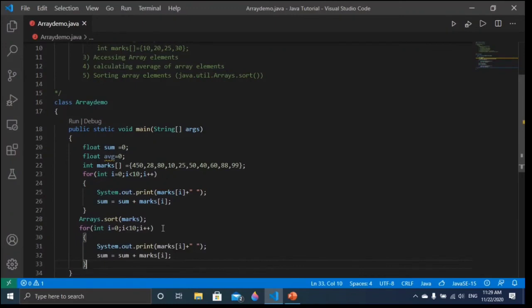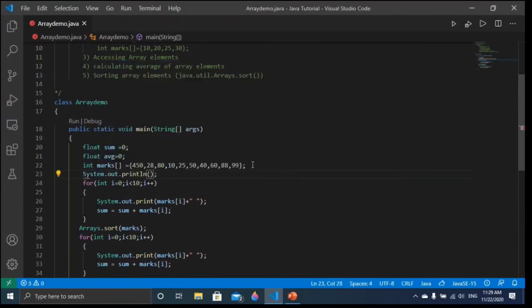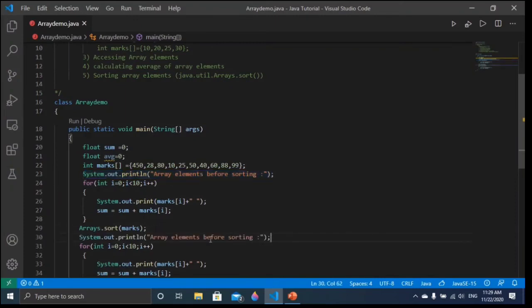And let me put a message over here. Sys out, array elements before sorting, so that we will understand what is happening here. And after sorting, I want to show the array elements after sorting. So let me put here the message after sorting.